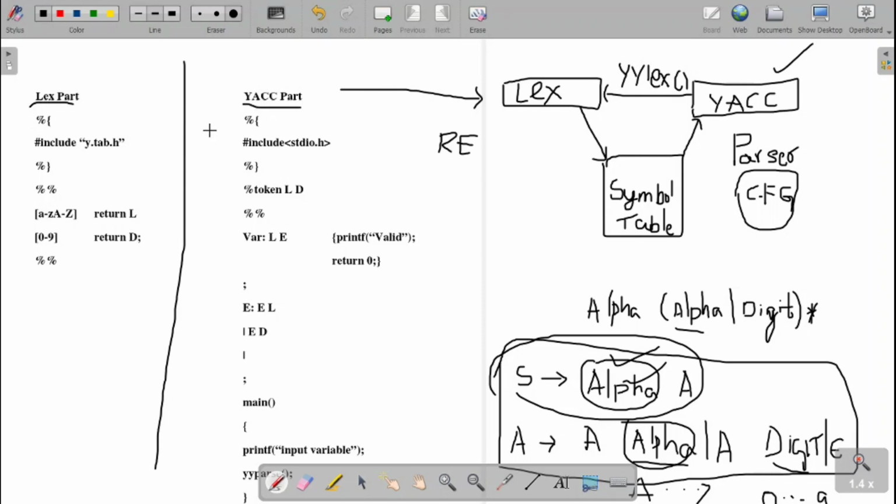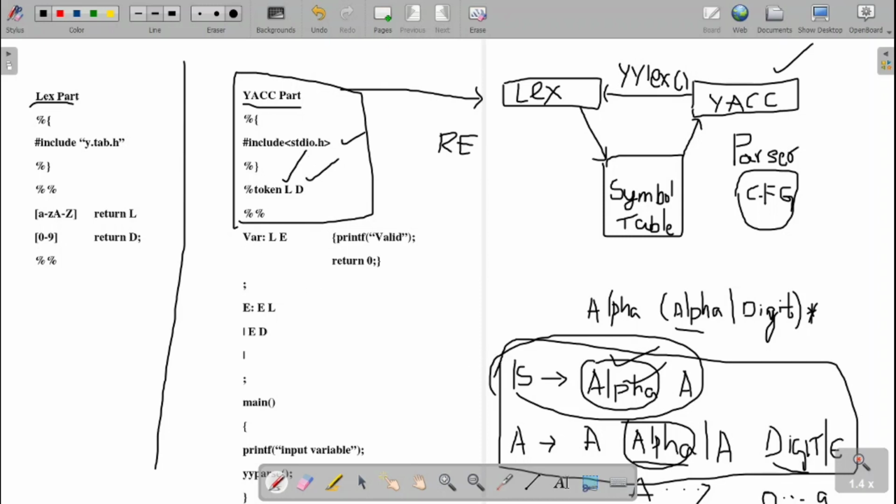In the Yawk part, it is the same convention we use for the lex program. The first will be the definition section. In the definition section, we will include the header file and the tokens which we are receiving from the lex. L I am using to represent the letter and D I am using to represent the digit.